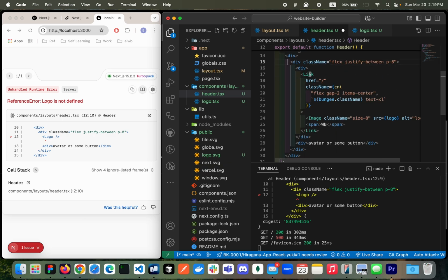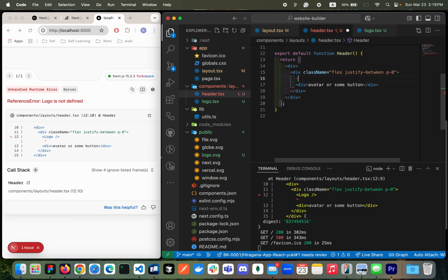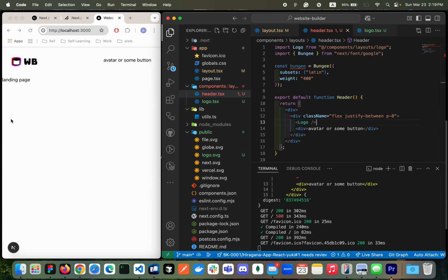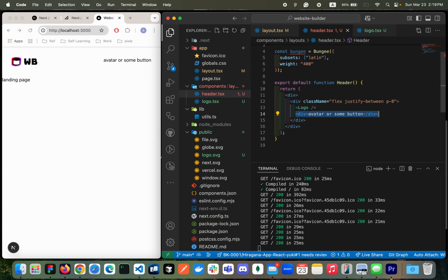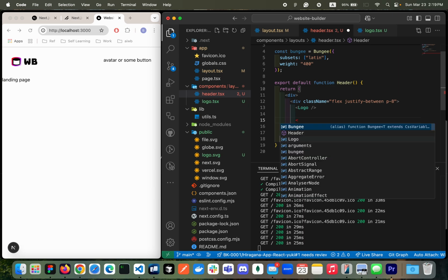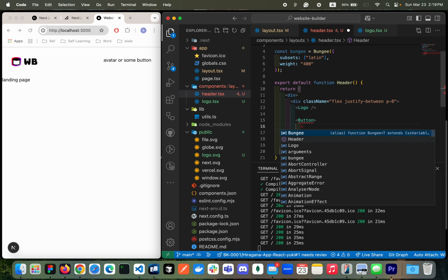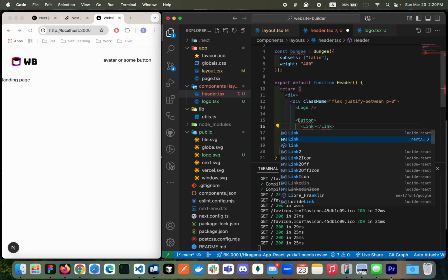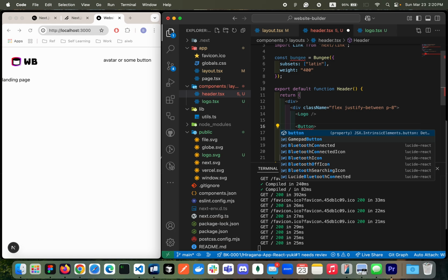Great. And then let's remove everything that is not necessary. And then let's import logo. Great. It should look exactly the same. And then I'll just have some small button on the right side, maybe we can have a launch button, okay? So here I'm going to use the button, and then I'm going to have an anchor tag, which is link, and the link is coming from next link, and the button is coming from ShadCN, right?